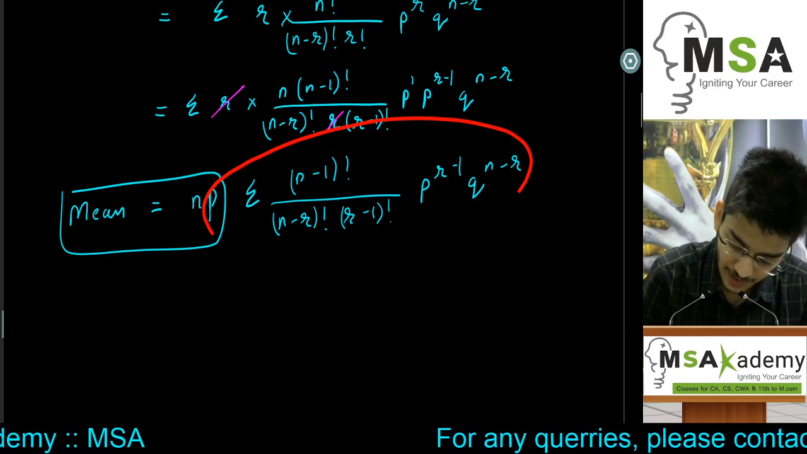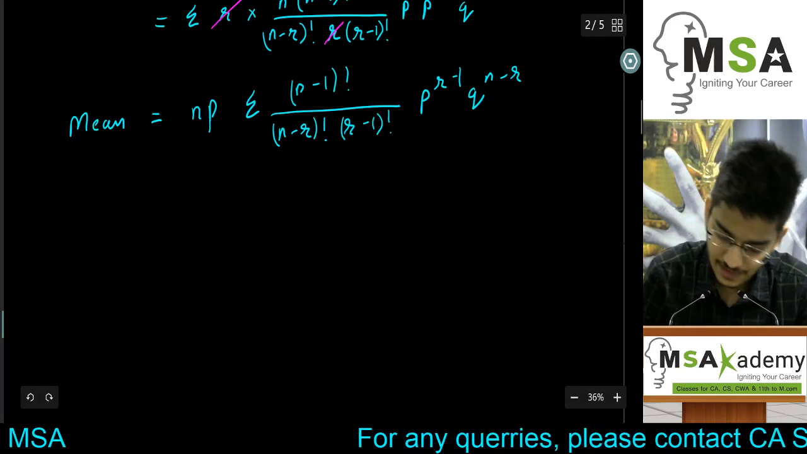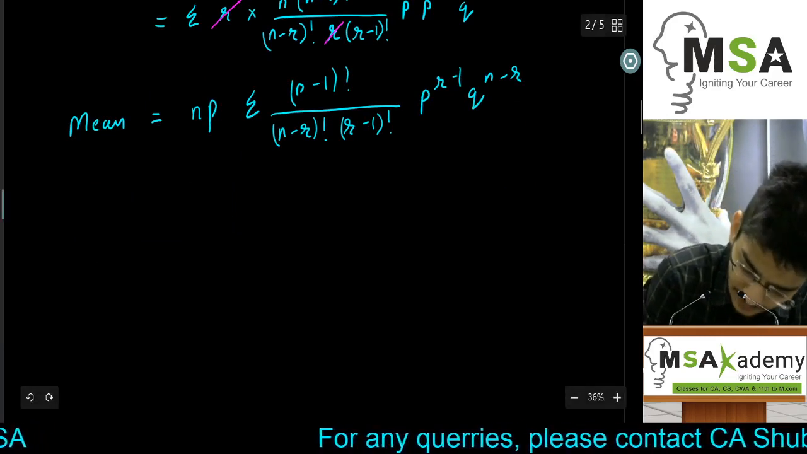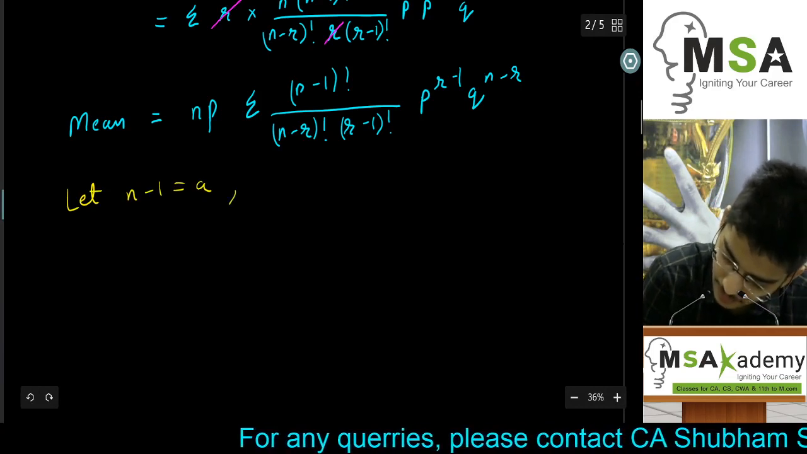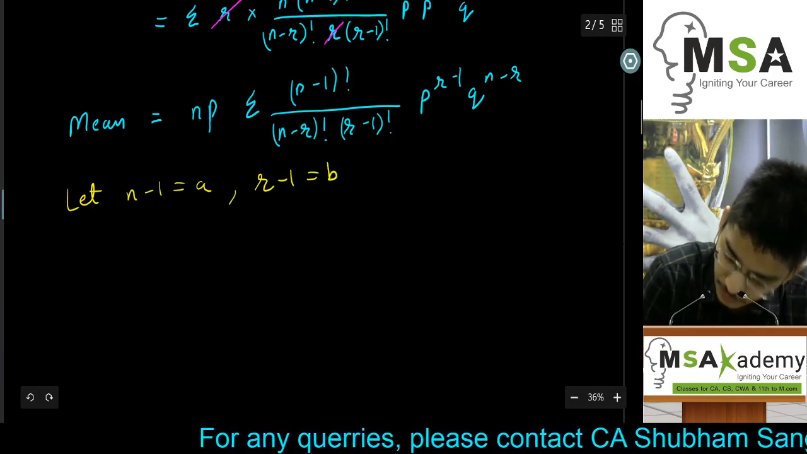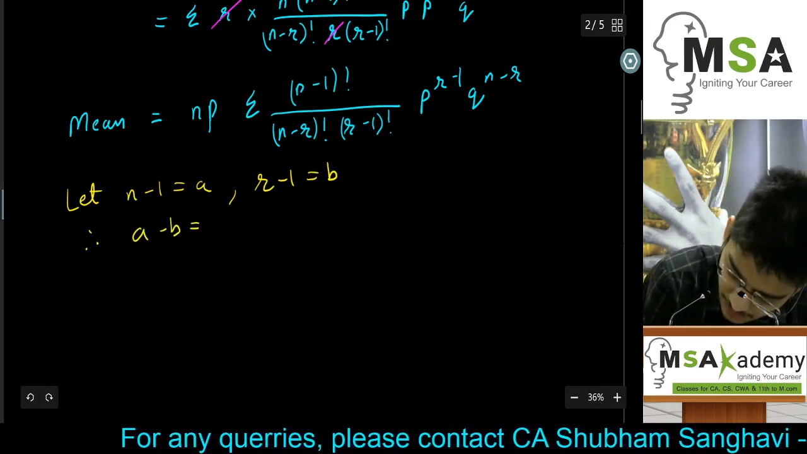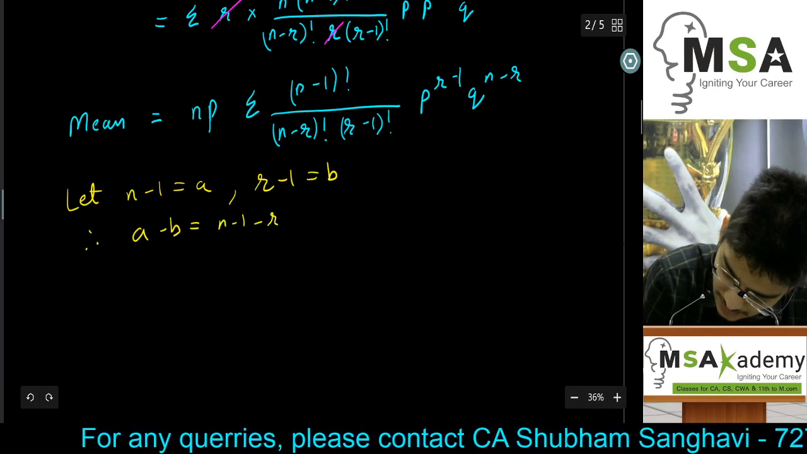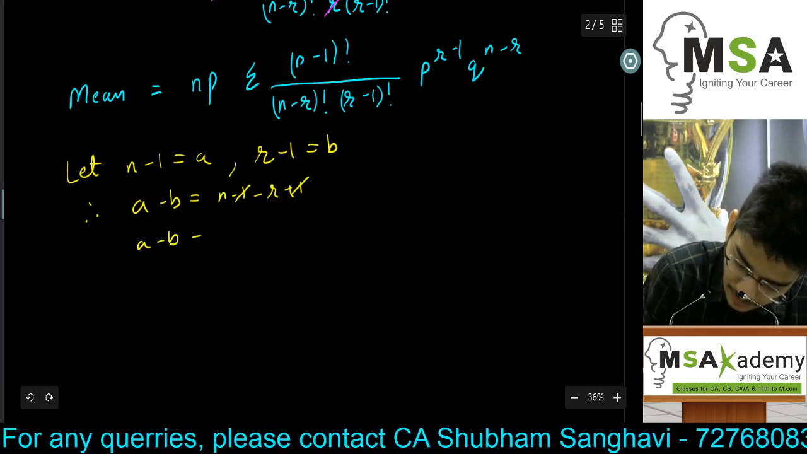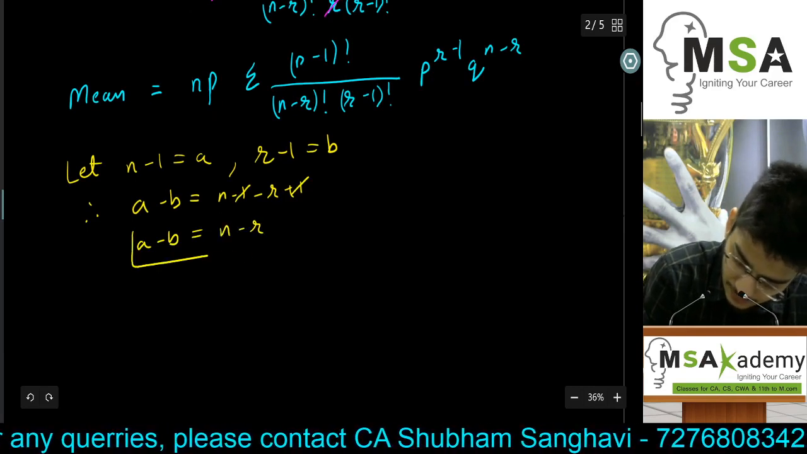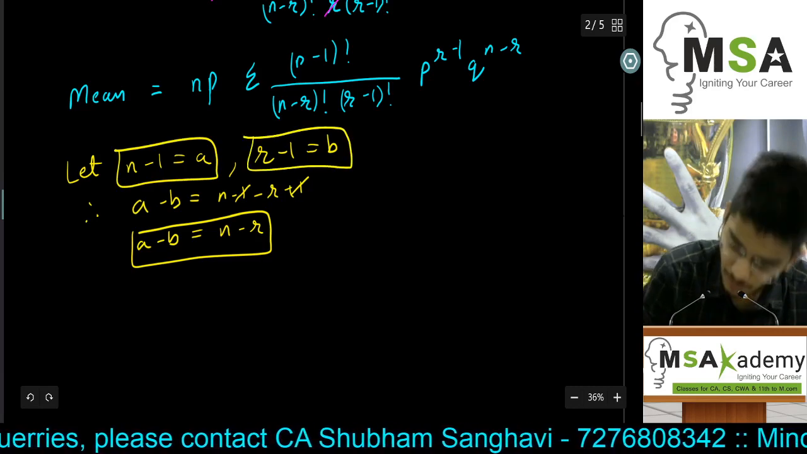So now to prove that to be equal to 1, we'll be using a few more substitutions, such as let n minus 1 be equal to A and r minus 1 be equal to B. Therefore, can I say A minus B will be equal to n minus 1 minus r plus 1, and this minus 1 plus 1 will get cancelled out, and A minus B will be equal to n minus r.